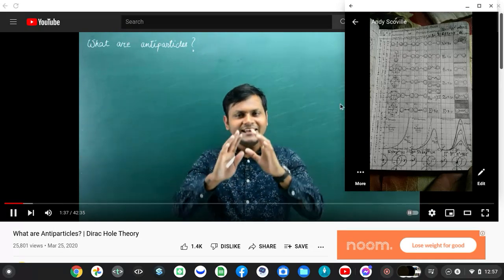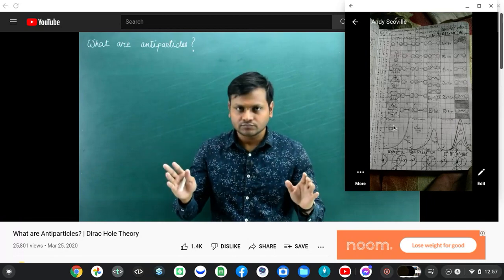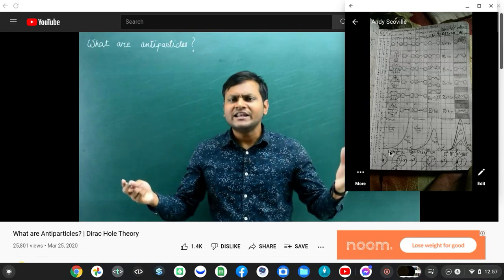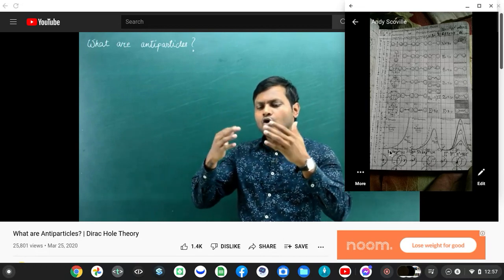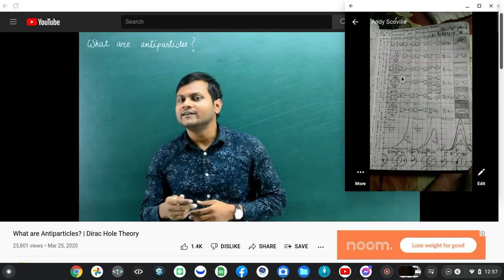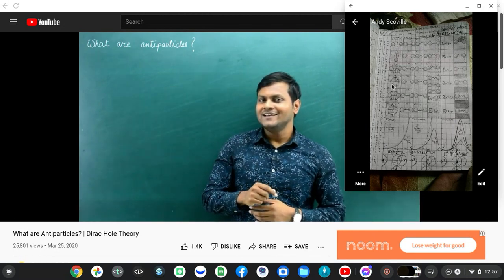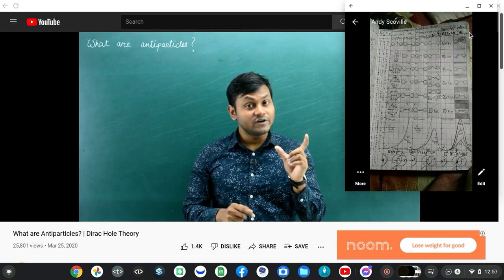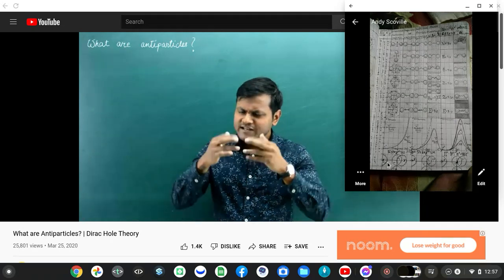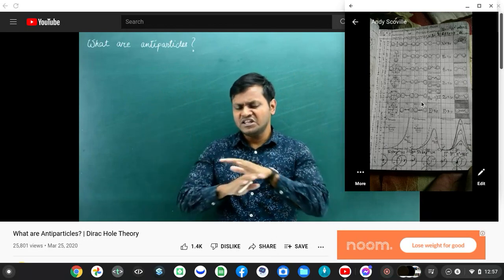A complete annihilation, complete destruction of both the particle-antiparticle pair takes place, so that both of them vanish, and all that remains is pure energy in the form of a photon, or maybe in the form of a creation of a new particle. I'll repeat that. A particle and its corresponding antiparticle, when they meet or interact, then a complete annihilation of both of them takes place, and they both vanish.